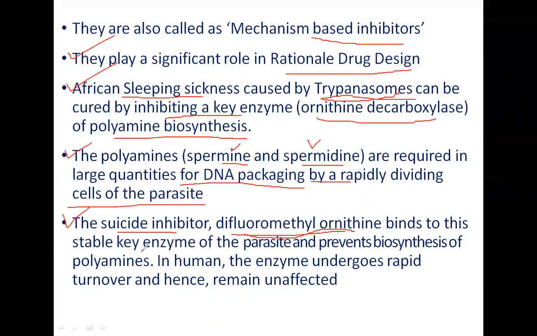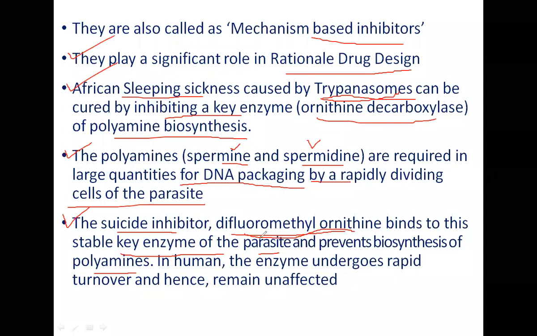It binds to this stable key enzyme of the parasite. The enzyme in the parasite is rather stable, and it prevents biosynthesis of polyamines. It binds and irreversibly inhibits ornithine decarboxylase. Difluoromethyl-ornithine binds irreversibly to this enzyme ornithine decarboxylase, and that is how it affects the polyamine biosynthesis. Biosynthesis of spermine and spermidine is affected, so they are not available for DNA packaging, so cell division is going to be affected.